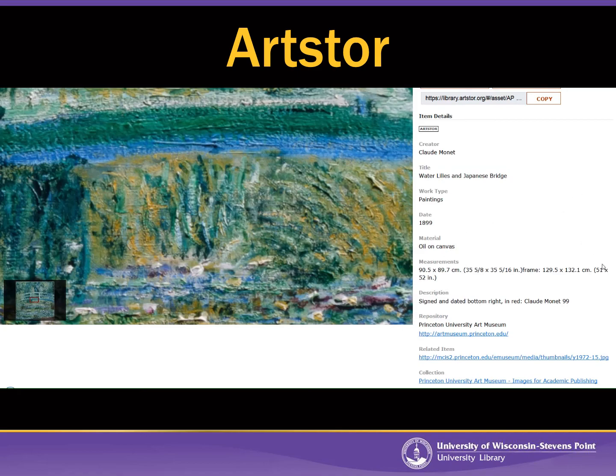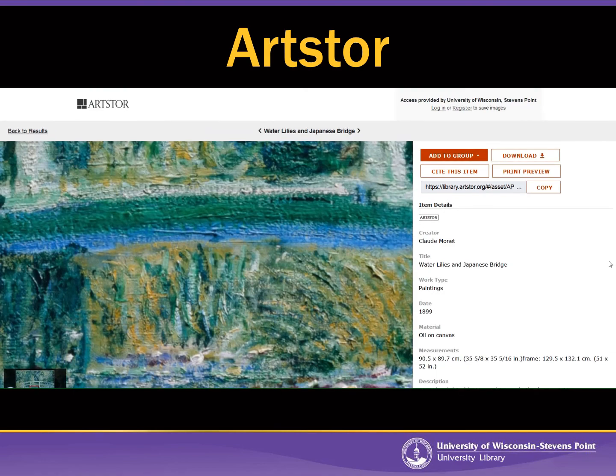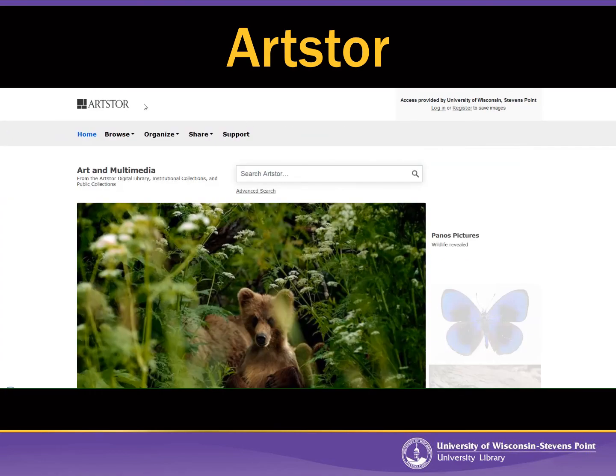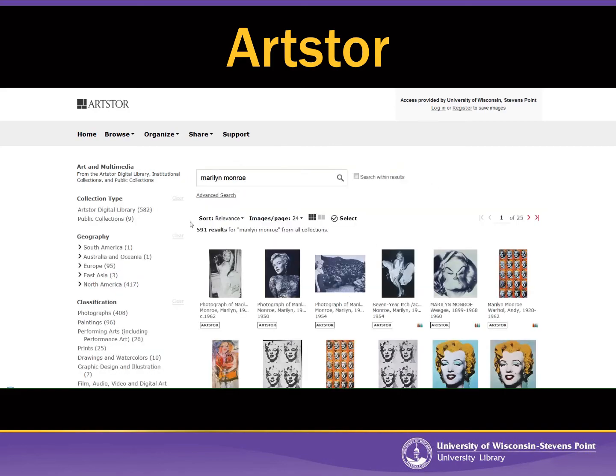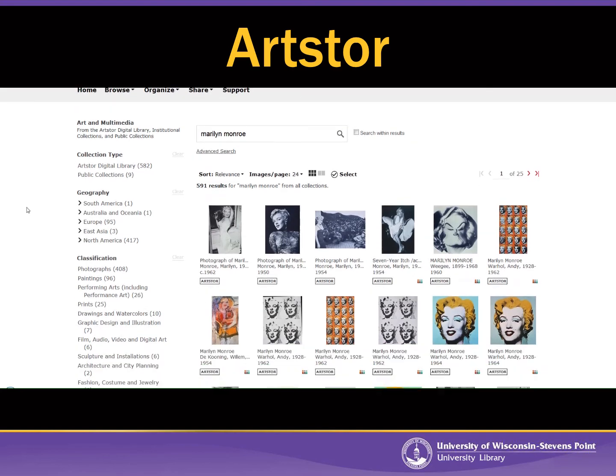We can do that. So ArtStore contains more than just paintings, and I will show you that. So I'm back on the ArtStore homepage, and this time I'm going to type in Marilyn Monroe, and type in her name and click on search. And I get almost 600 results, and many of these are paintings. They're paintings by Andy Warhol.